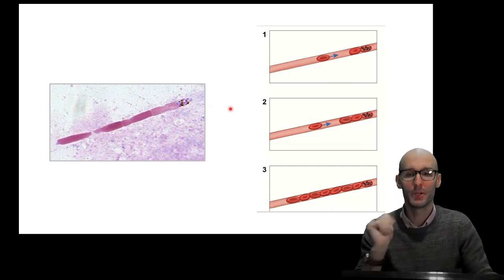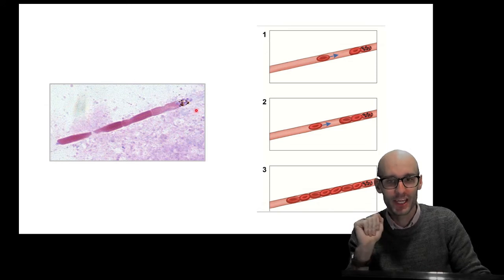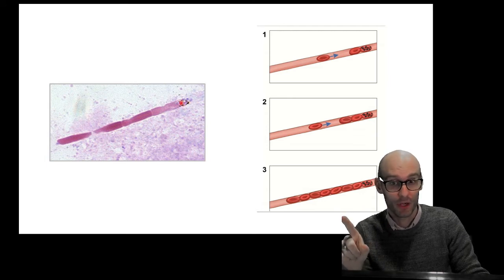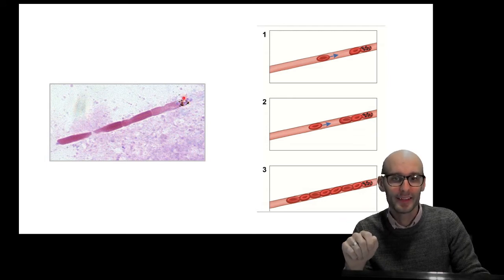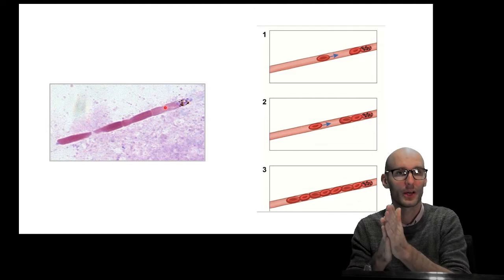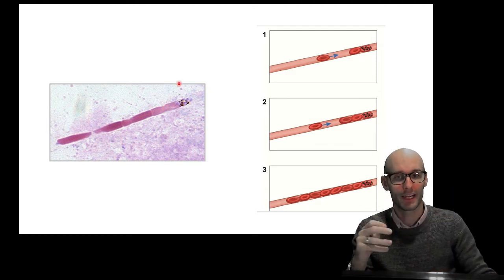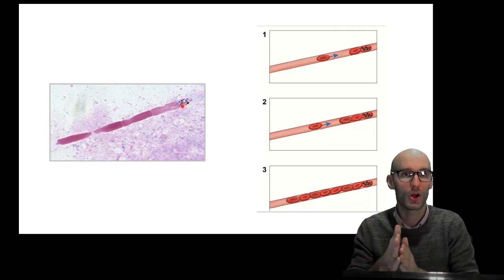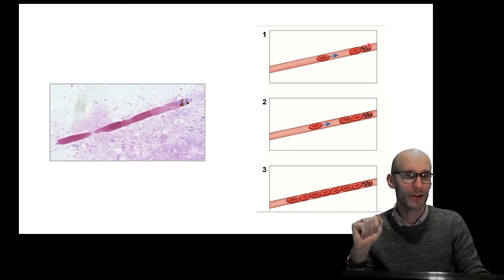So here we have a beautiful histological image here. You can see the malaria-infected red blood cell here. You can see that pigment that I was talking about, that hemozoin. You can see that pigment there. And then this is a capillary. You can't really see the walls of a capillary. But these are red blood cells. 1, 2, 3, 4 red blood cells are stacked up behind that capillary because we have a roadblock. The infected red blood cell has blocked the path of the capillary. Here's a diagram here where we can see it. The infected malarial cell has blocked it, and now red blood cells are stacking up behind it.